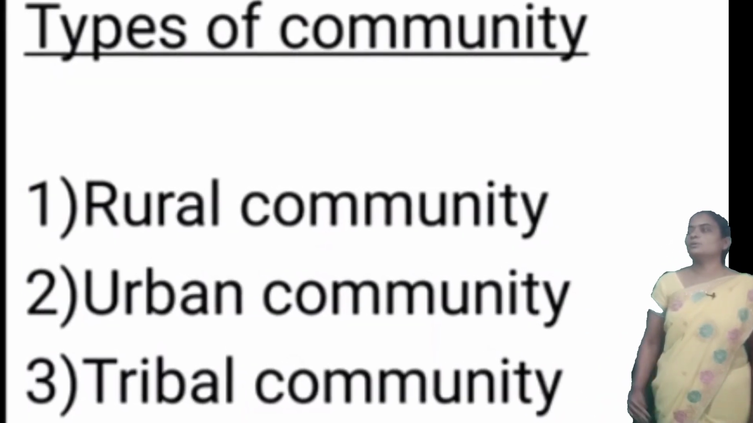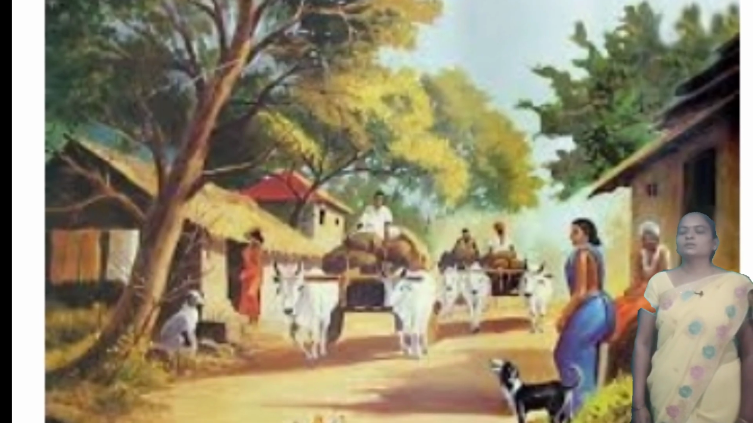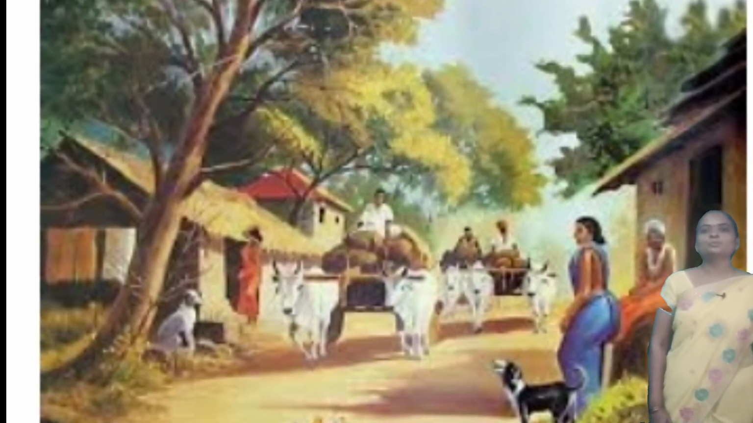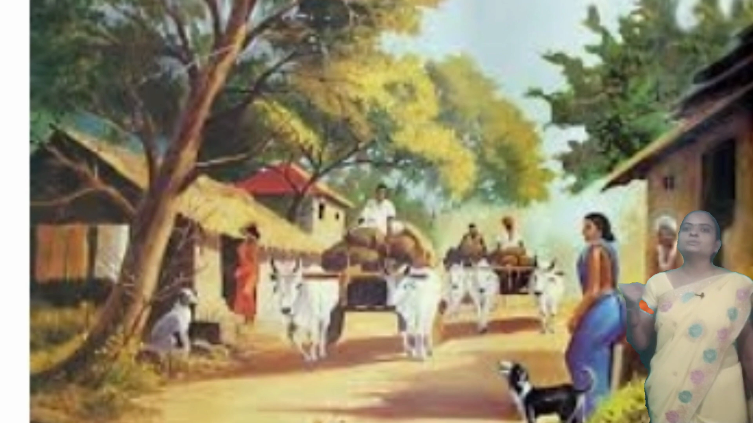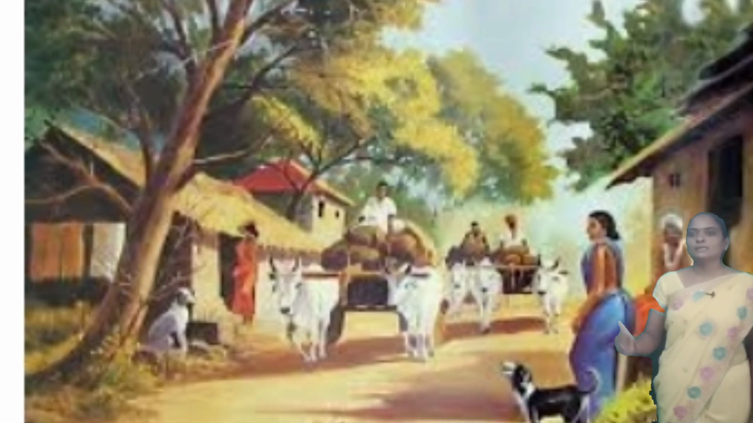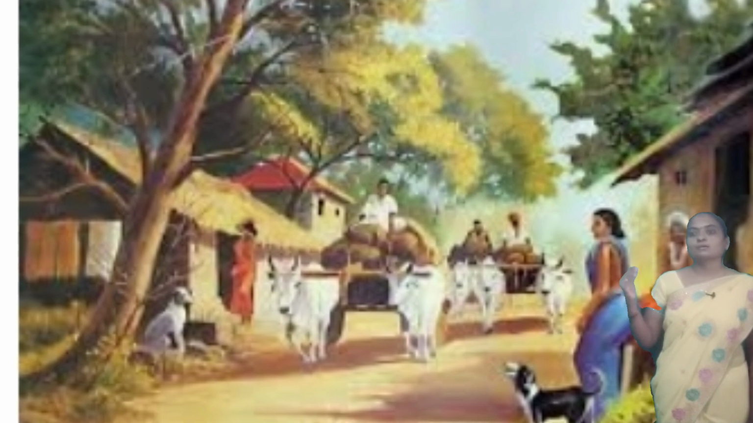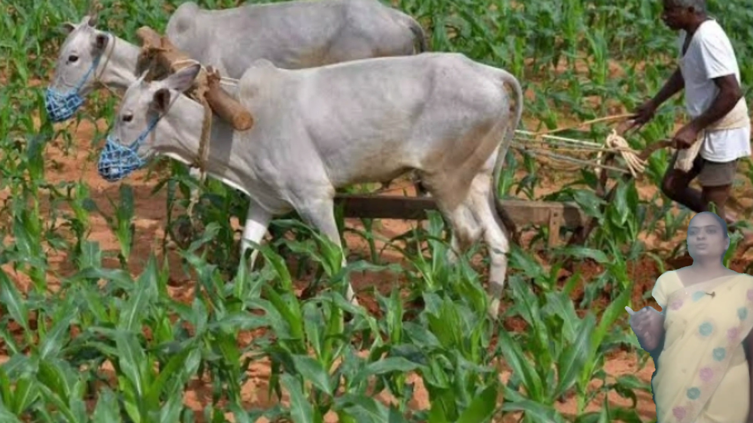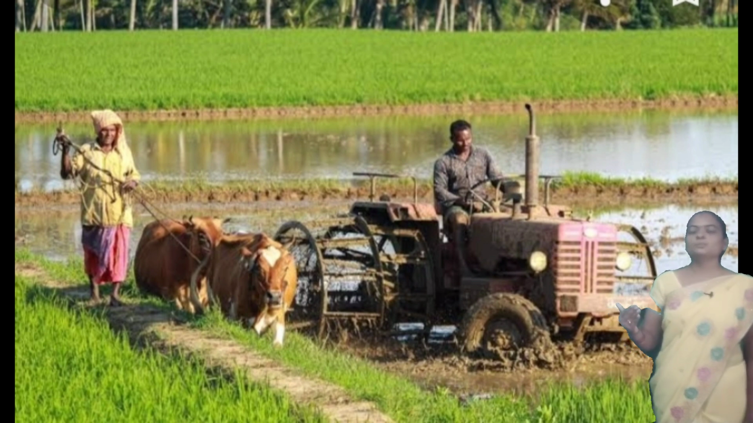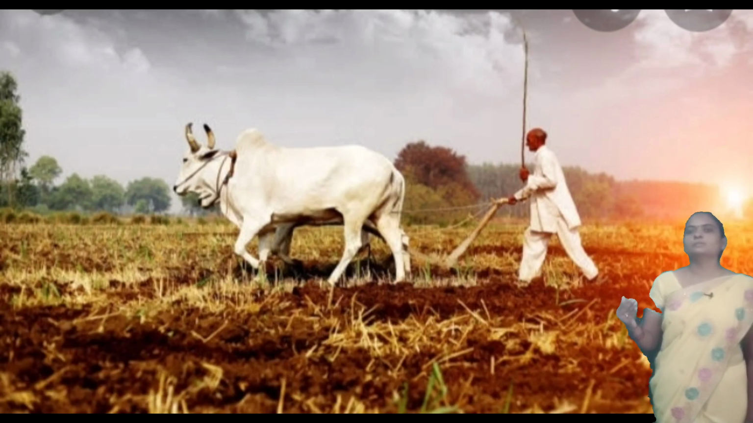So let us discuss the first community, that is rural community. In India, 72% of people live in villages, isn't it? And in villages, 70% of the people depend upon agriculture. That is why agriculture is the main occupation in our country. Occupation means a job or a profession. Especially in villages, 70% of the people depend upon agriculture.